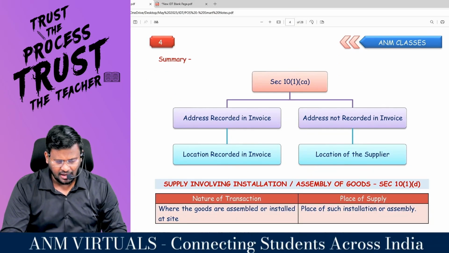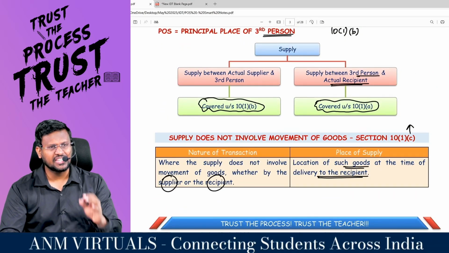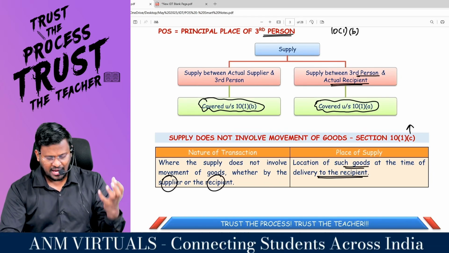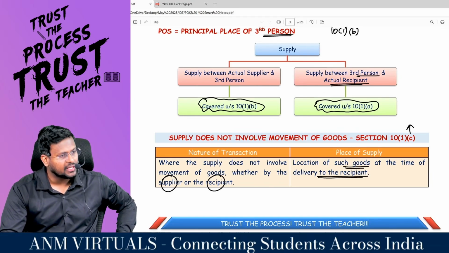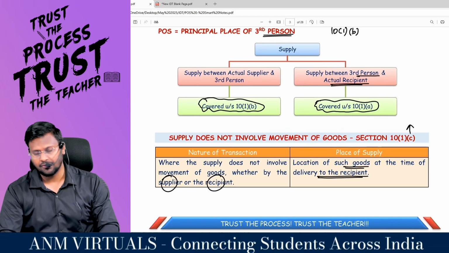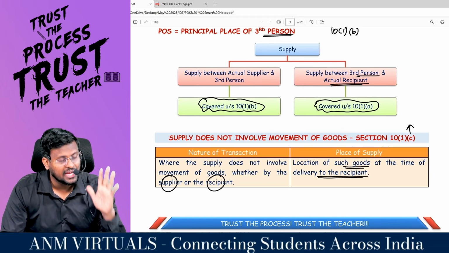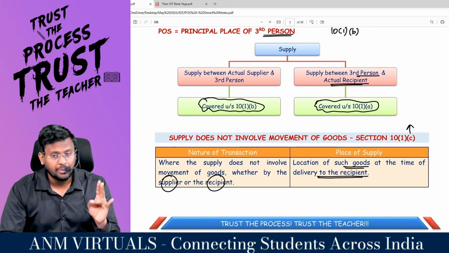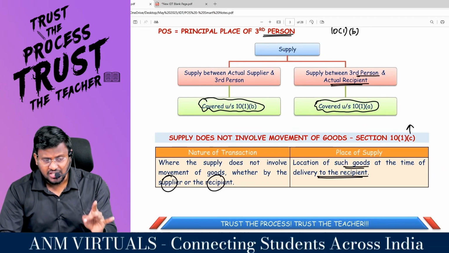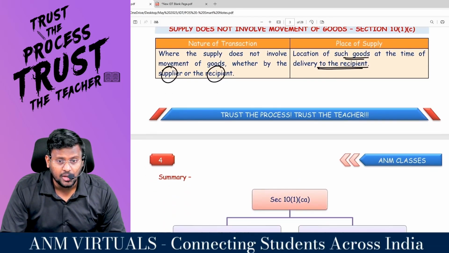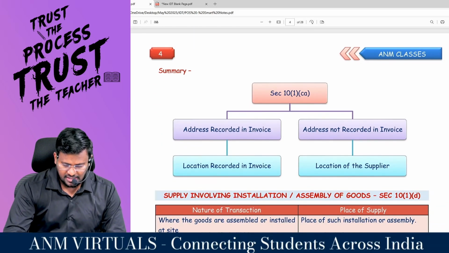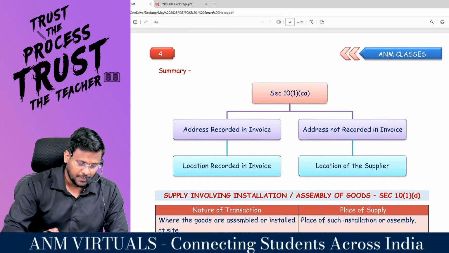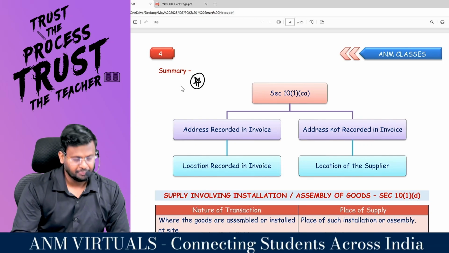That means, my dear lovable students, as per section 10 subsection 1 clause C, the location of such goods at the time of delivery to the recipient will be the place of supply. Three sections we have done. 10 subsection 1 clause A, supply involves movement of goods. 10 subsection 1 clause B, bill to ship transaction. 10 subsection 1 clause C, supply does not involve movement of goods. I am coming to 10 subsection 1 clause CA. This is a newly added item, an expected item for examination.